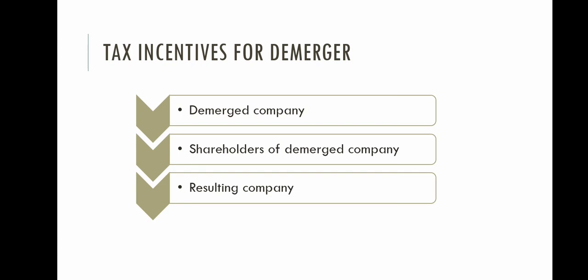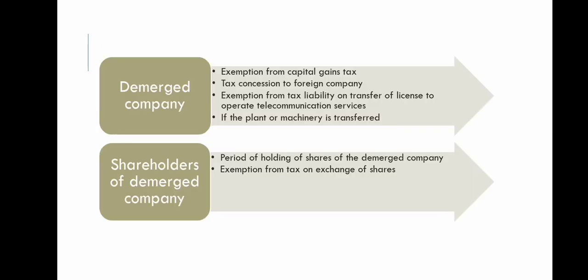Next, let's see what the tax incentives for demerger are. In demerger also, the tax incentives are given in three forms: for the demerged company, for shareholders of the demerged company, and for the resulting company. The tax incentives for amalgamation and demerger are almost similar. Now let's see the tax incentives for the demerged company.